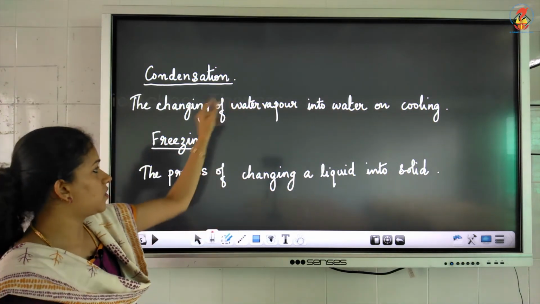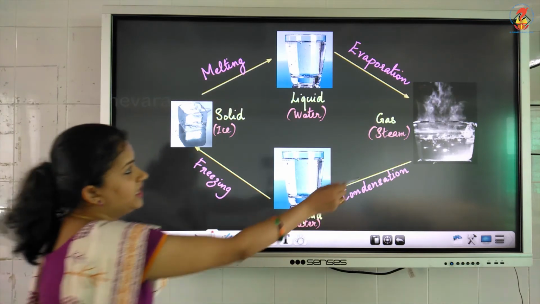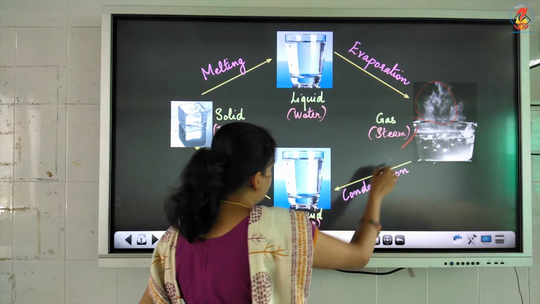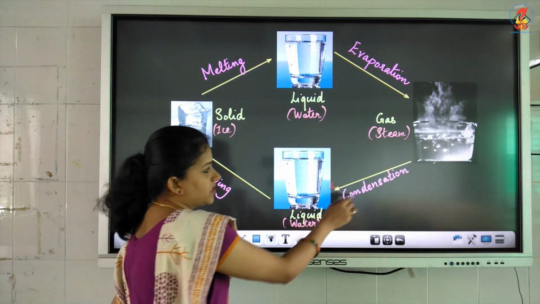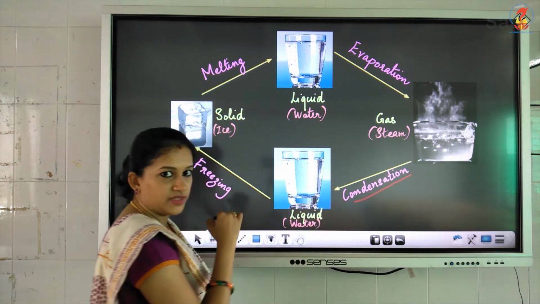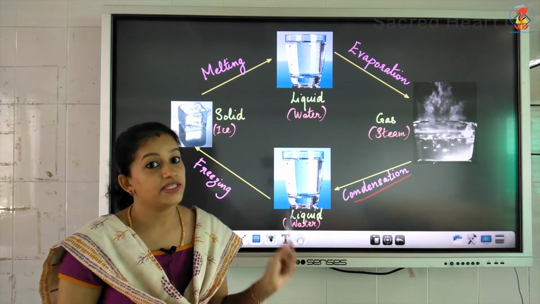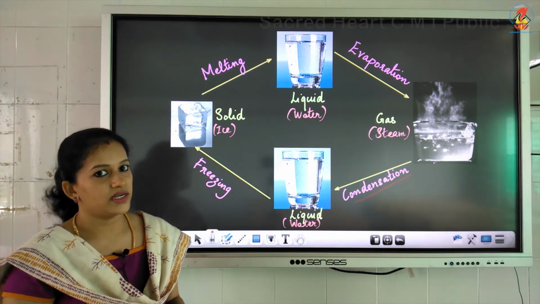That process is called condensation. If you look at this picture, you can see this water vapor or the steam has cooled to form water again, which is a liquid. The process by which the water vapor is cooled to form water again is called condensation.